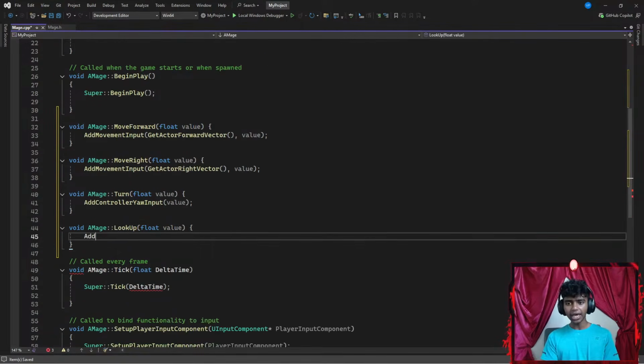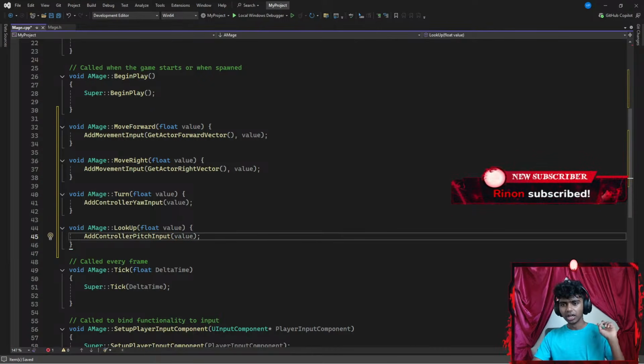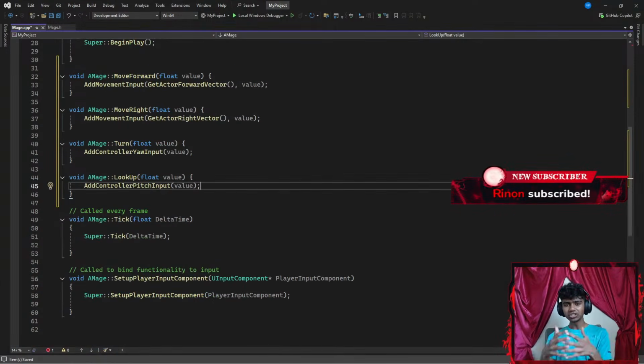Now, I'm going to add another controller input, because me looking up and down depends on where I move my mouse in the y-axis, forward or backwards. So I'm going to add a controller, let's go with something like pitch input with parentheses that requires a floating point parameter of value, ending with a semicolon.